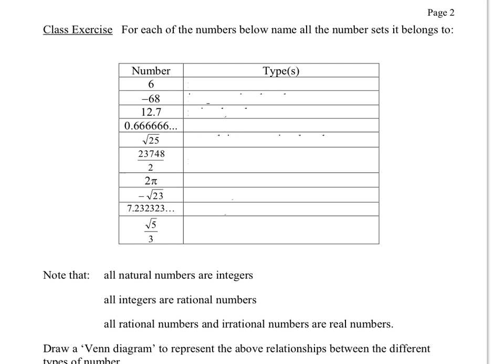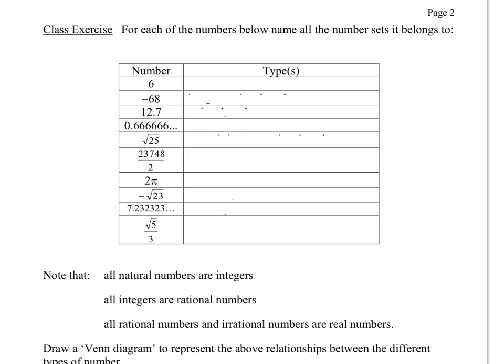Now, on this second page, your job is to say all the different types of number from the first page that these numbers belong to. So just to start you off, at that 6 there, well, that's 6. Okay, it's a natural number. It's in one of those sets that goes 1, 2, 3, 4, 5, 6. Is it rational? You can write it as 6 over 1.